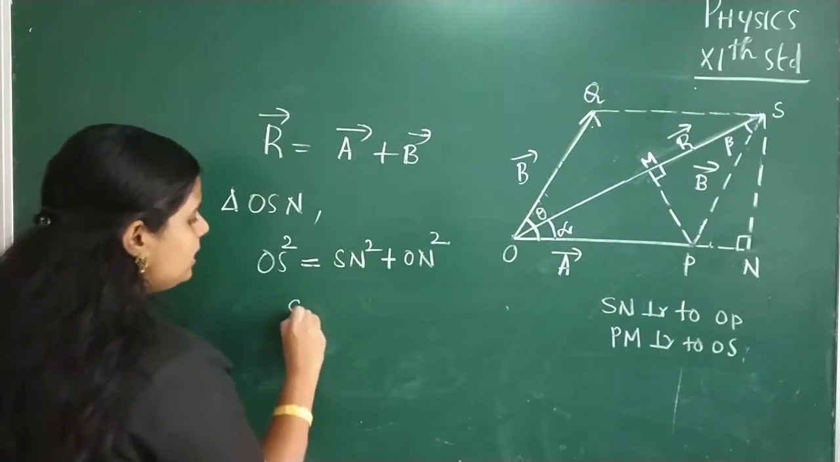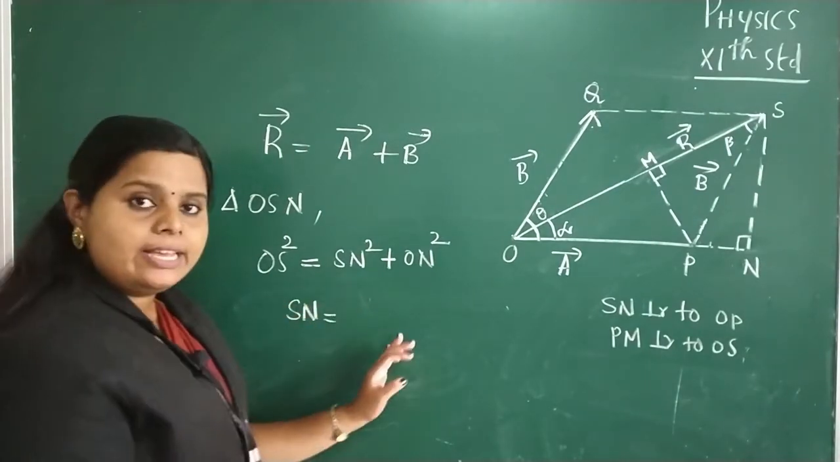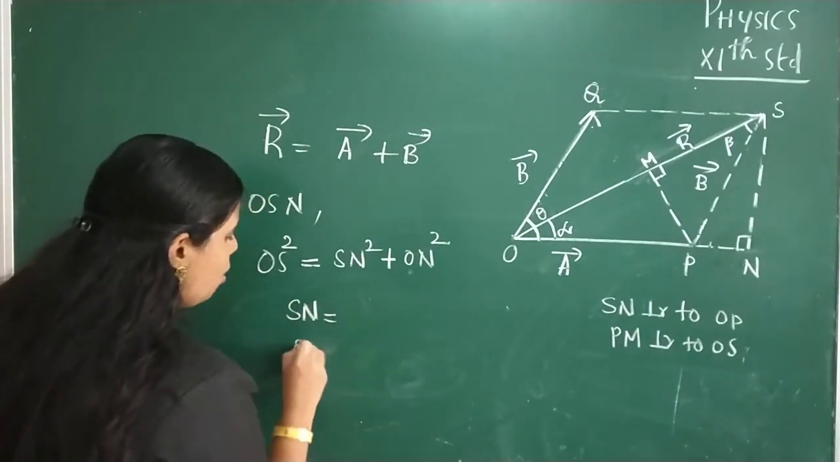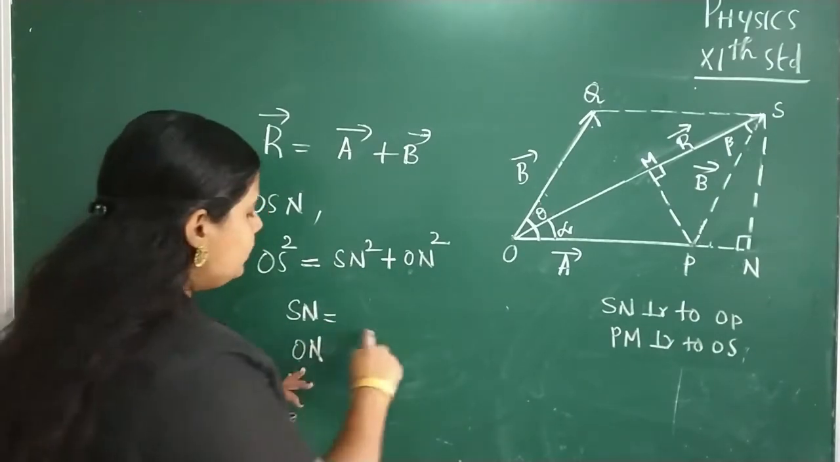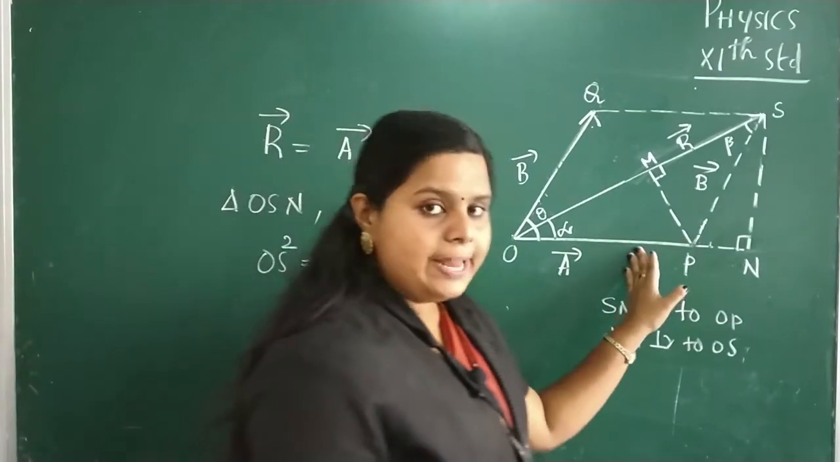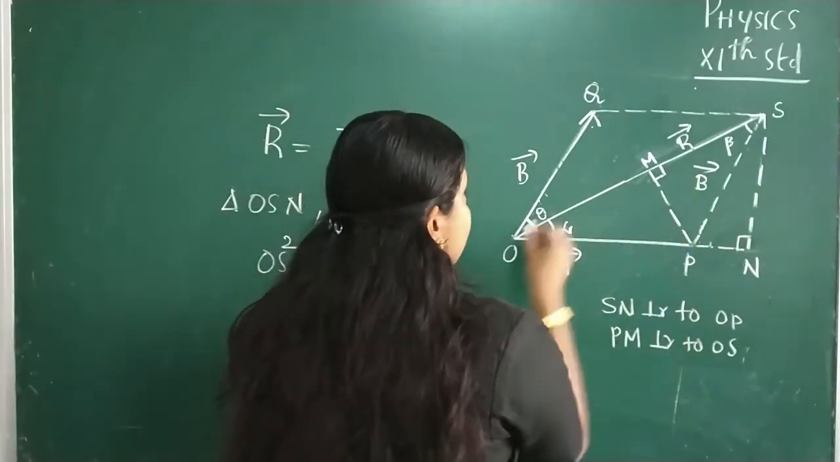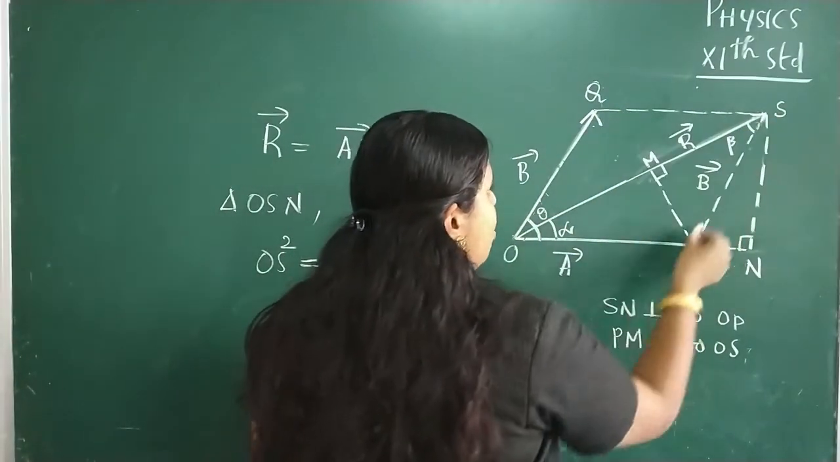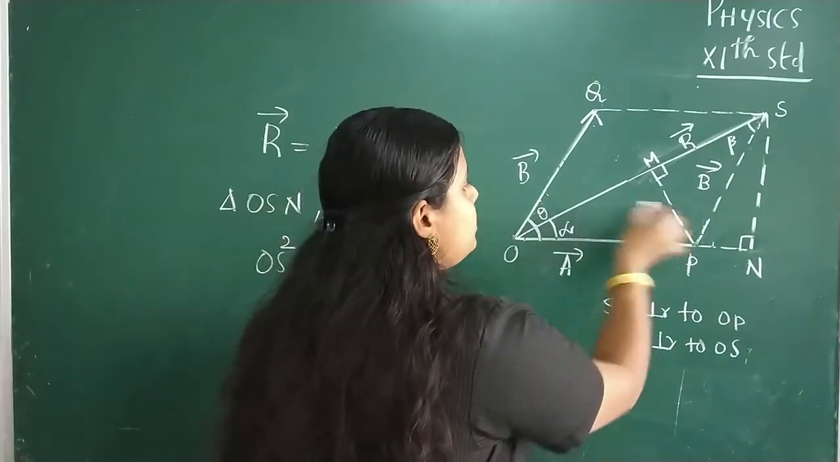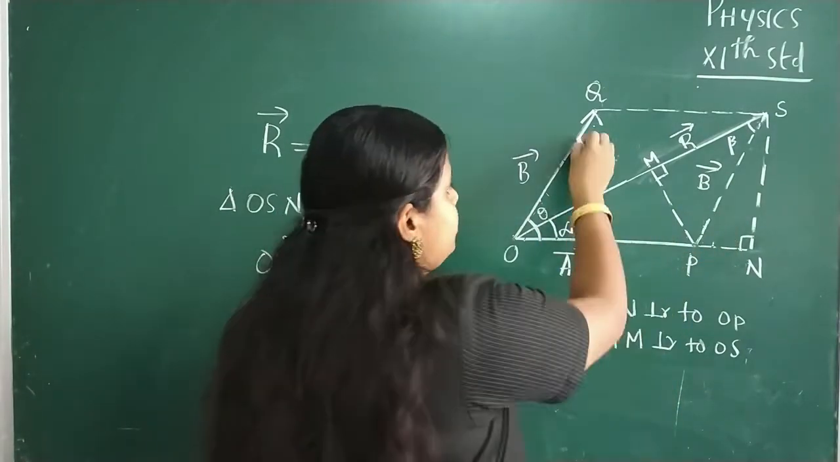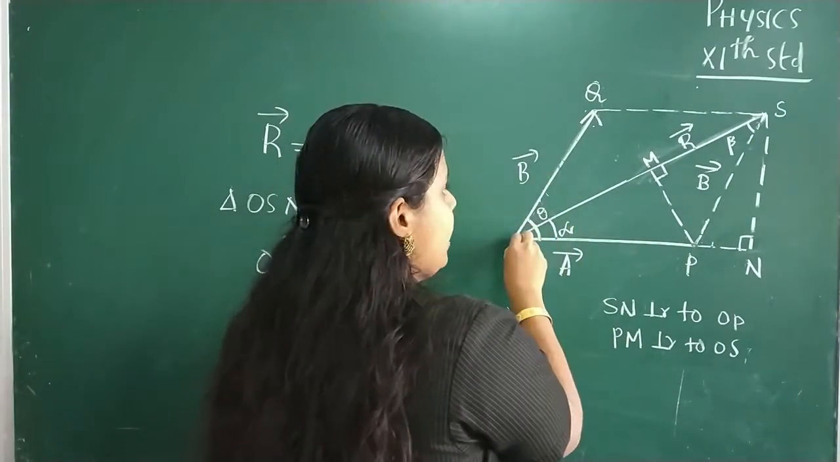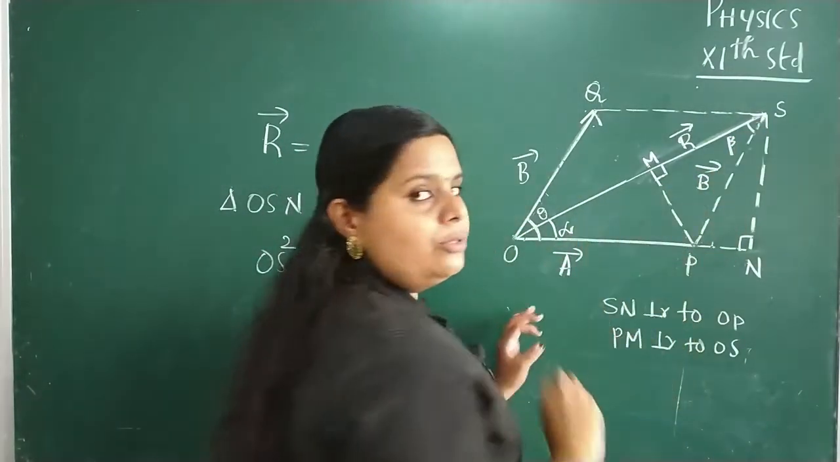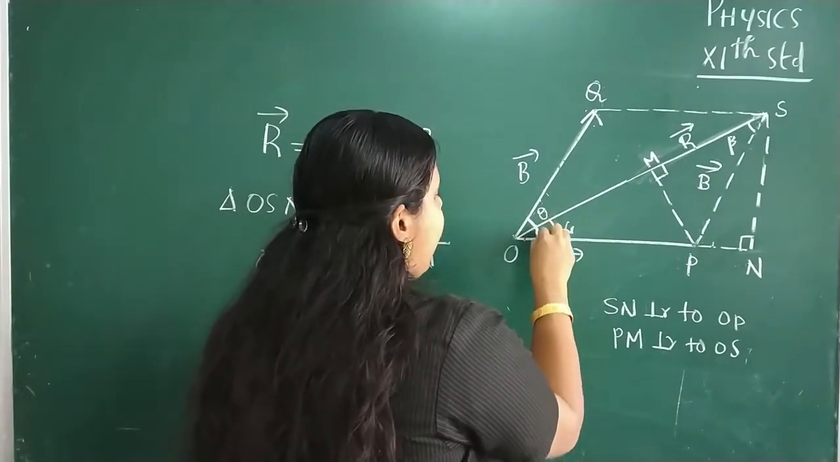Now what about the length SN? What about the length ON? Yes, here we have to find out these two. So for this, observe this diagram. Okay, here we know that these two sides, that is OQ and PS, are the opposite sides of a parallelogram. So these two sides are parallel, right? If this is B, means this side, that is also B. And here the angle is theta.